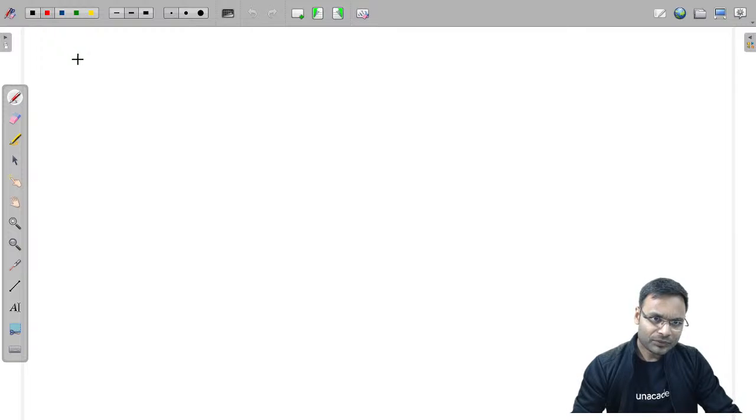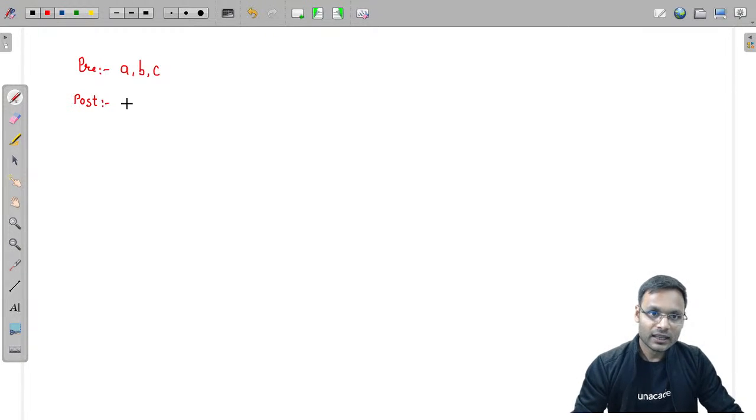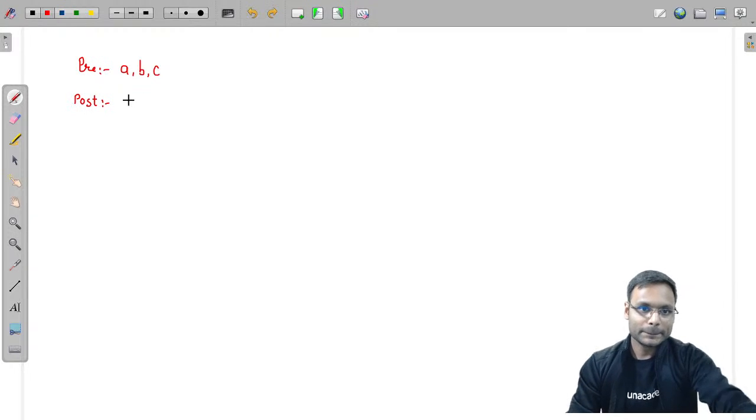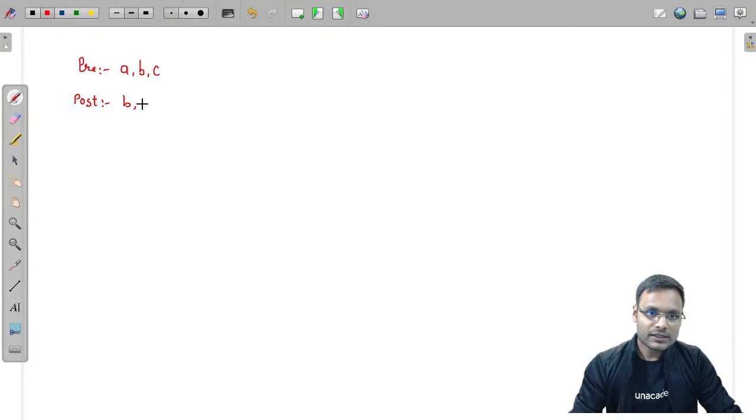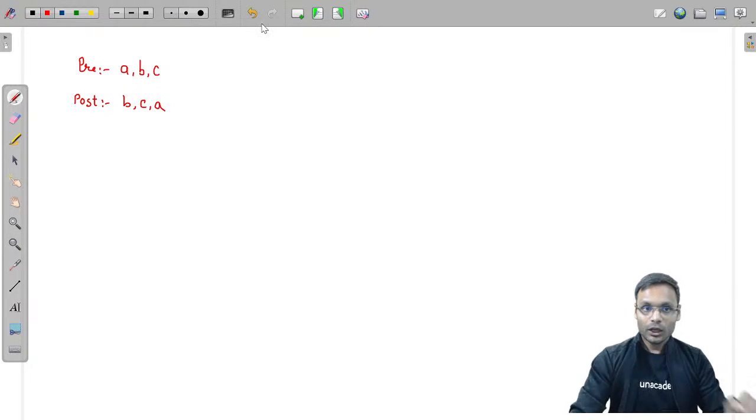Look at this. If I have given pre-order traversal like this, A, B and C, and if I have given post-order traversal like this, B, C and A. Look at this.